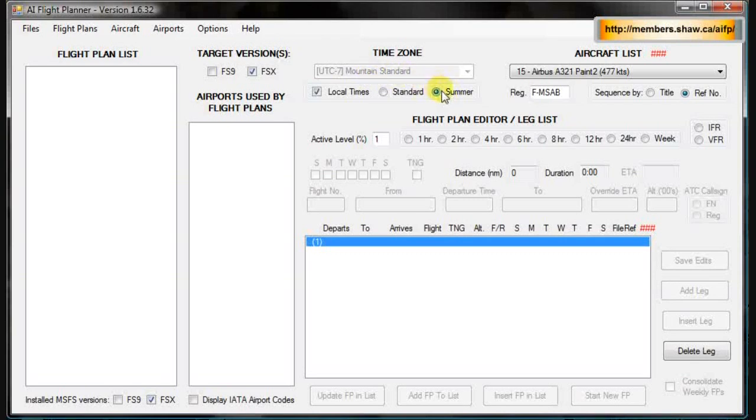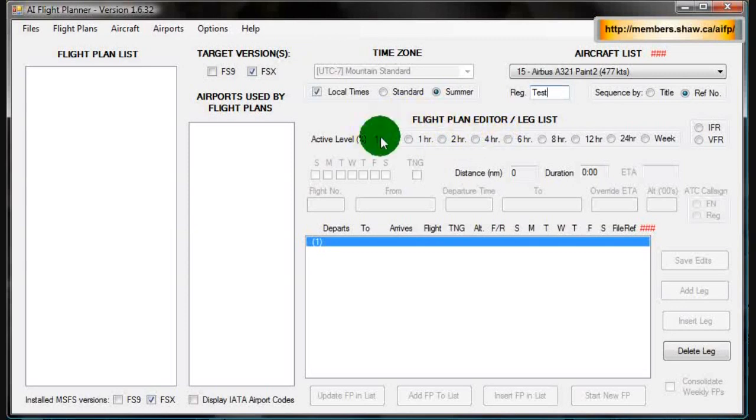Also, right now it is summer, so you click summer. Otherwise, your flight path will be an hour off, so the plane will be an hour off of what you want it to do. If it's not summer, you just click standard. Next, you can say what you want your plane to be called. Like when you right click, go to traffic and view all the planes, it'll say Airbus A321 and then a dash, something. You can call this whatever you want, so we'll just say test for these purposes.